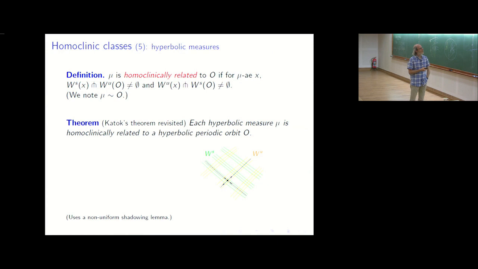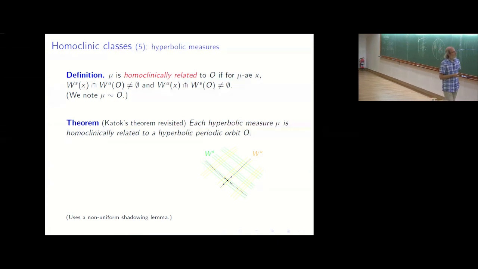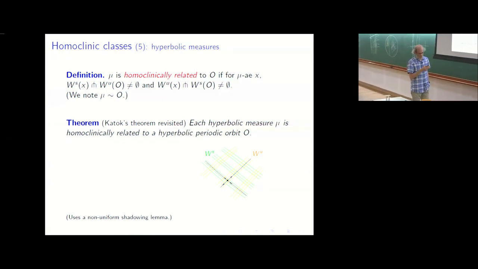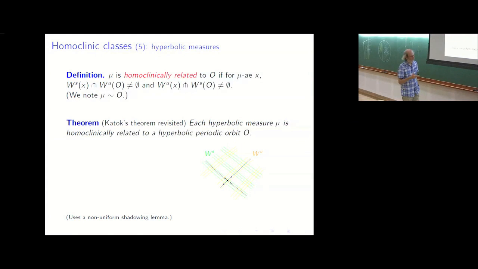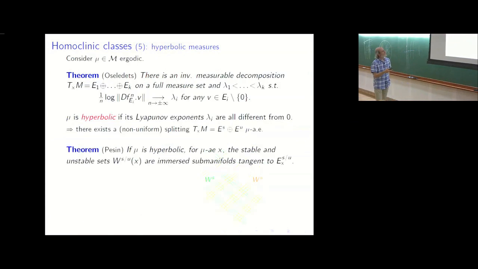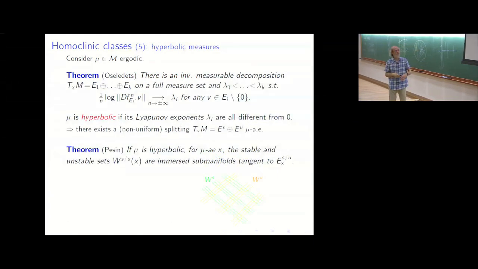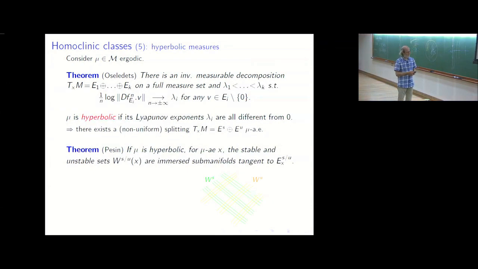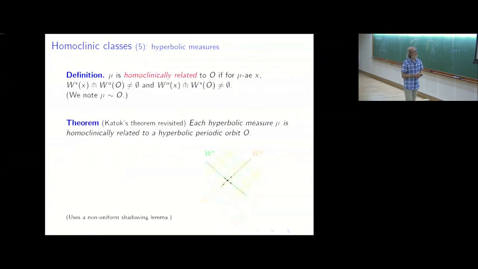For that, you use a lot of the existence of stable and unstable manifold, what we call Pesin theory. It's a very useful and important tool in dynamics. And if you go in the detail of the theory, you can get this result. So behind that, you have a shadowing lemma adapted to this non-uniform hyperbolicity.